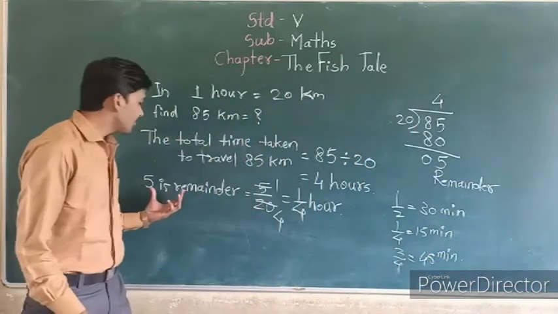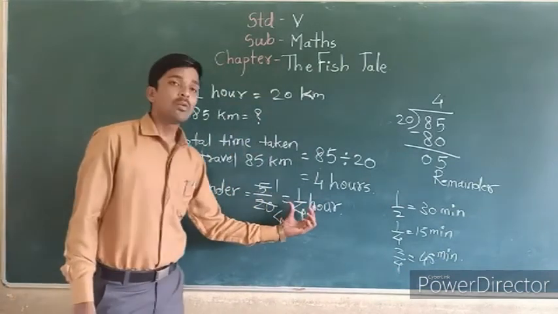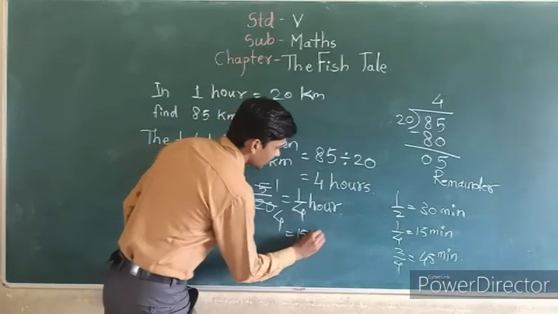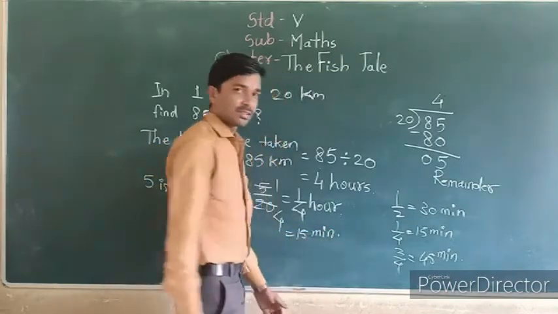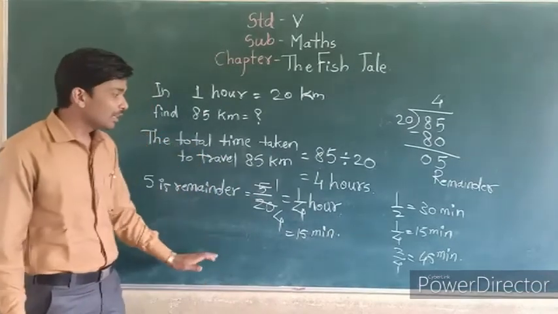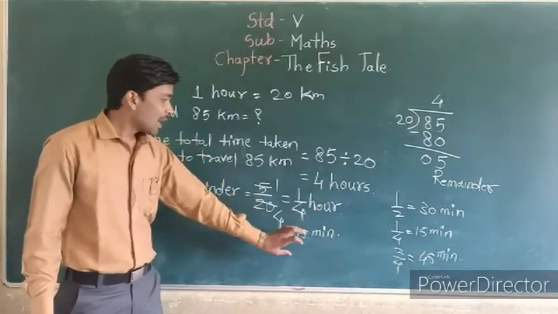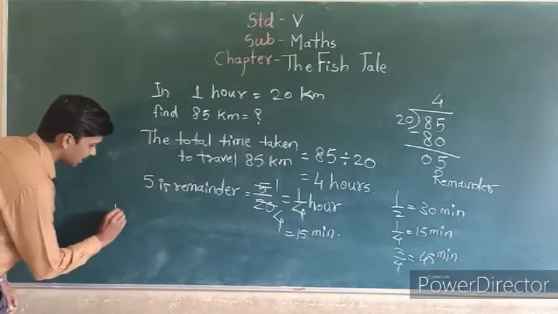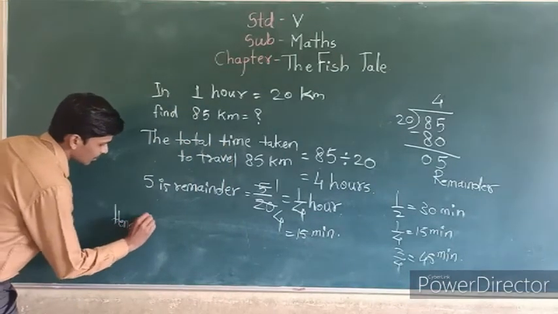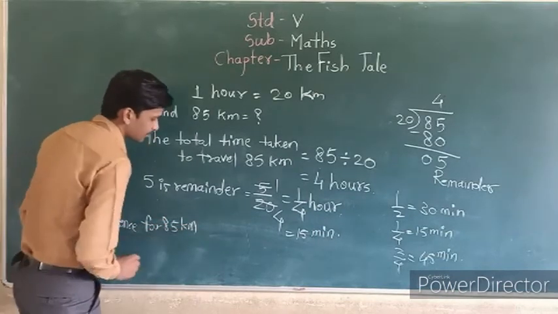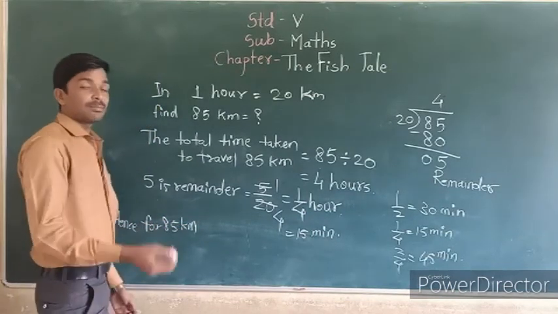So for that 5 kilometers we need 1 upon 4 hour, which means 15 minutes. Understand? So for 85 kilometers they need 4 hours and 15 minutes. So at last the right answer: for 85 kilometers, what time do they need?